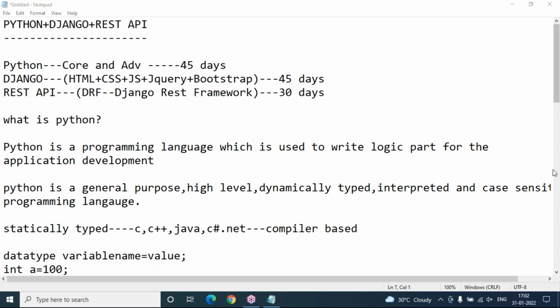Sir, to access the REST API, are we covering any authorization and authentication, I mean security? Yes, everything is there. Authentication and authorization are a part of Django as well as REST API. We will discuss the complete authentication in REST API. Sagar, I have already discussed that projects are also included in this course.